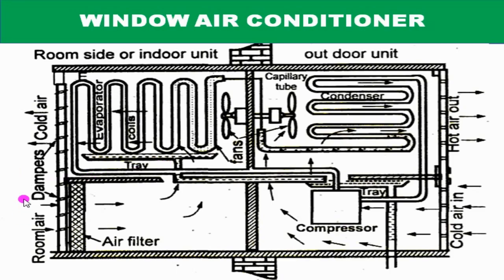So this room air is nothing but a combination of dry air plus water vapor. Once this room air gets cooled in the evaporator, the moisture content in the room air gets condensed and forms water particles. That water droplets are collected in the tray, and that collected water is sent to the exit of this unit through this pipeline.